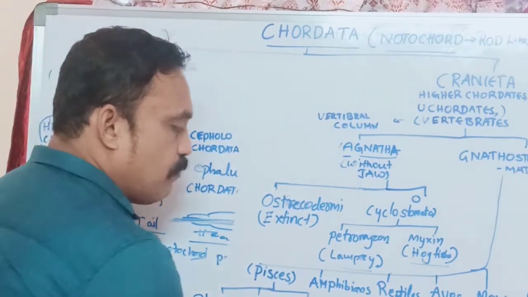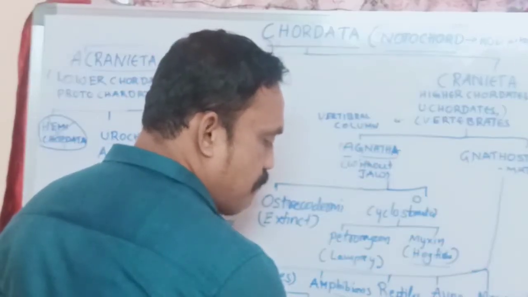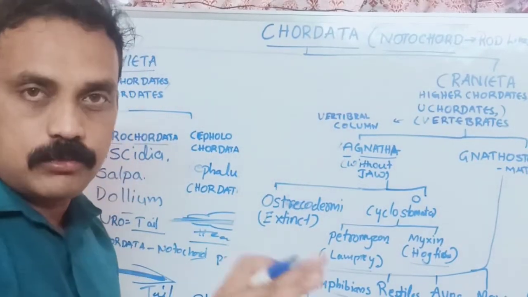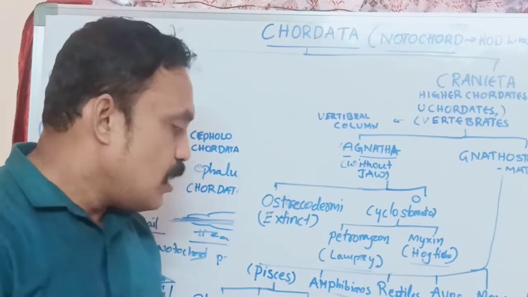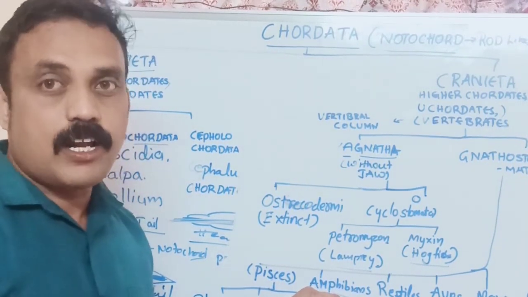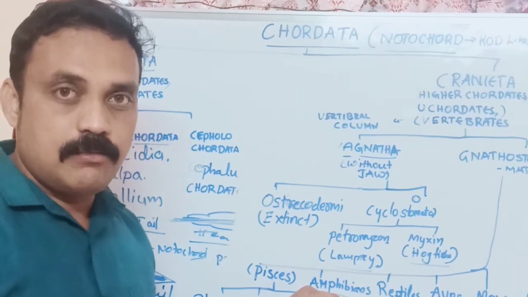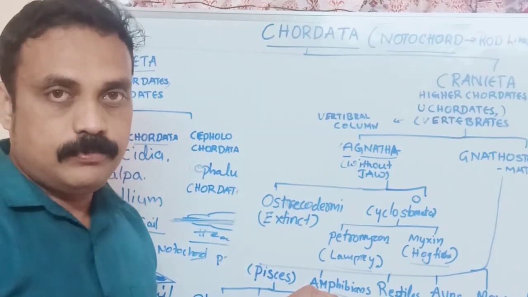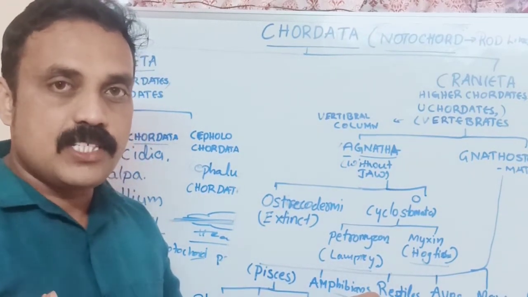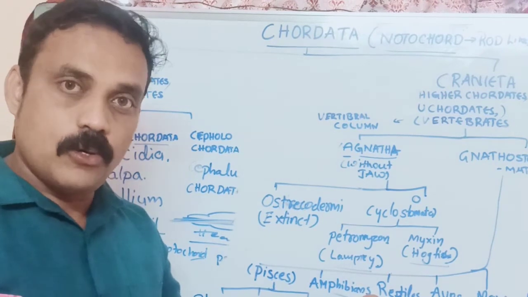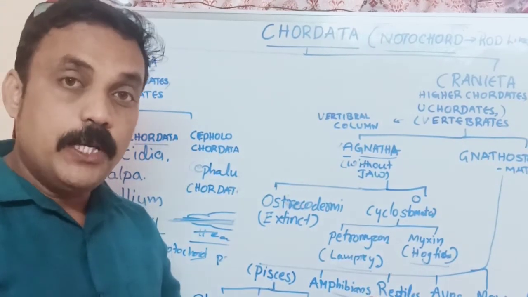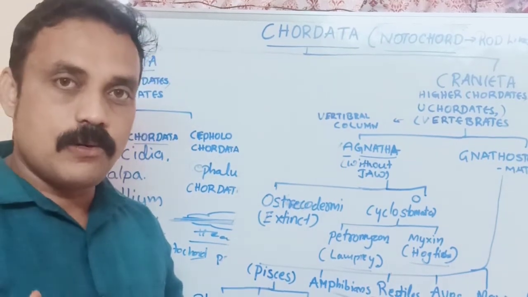Generally we know very well about amphibians, which live on both land and water. An example is Rana tigrina, the frog. And reptiles we know very well. Snakes are reptiles, crocodile is a reptile, tortoise is a reptile, and Spinodon punctatum is also a reptile.